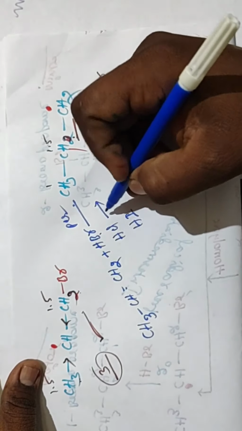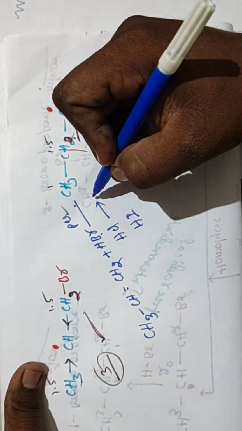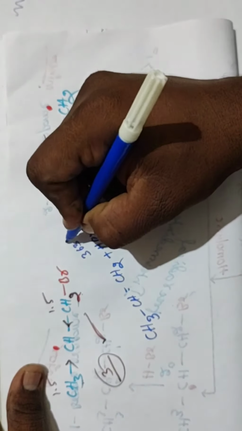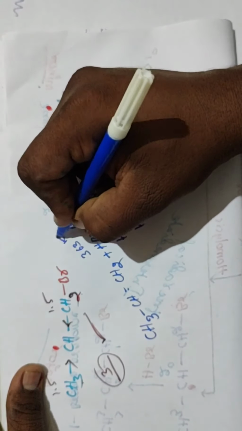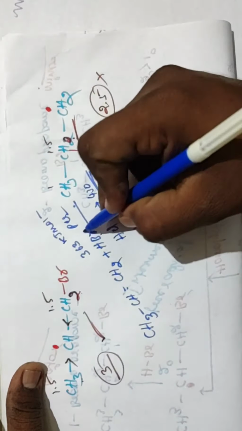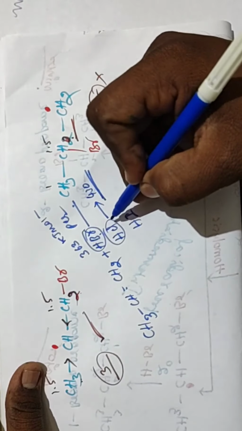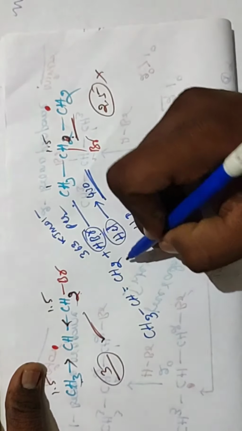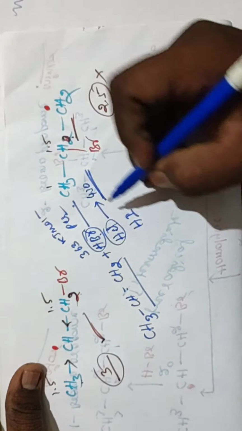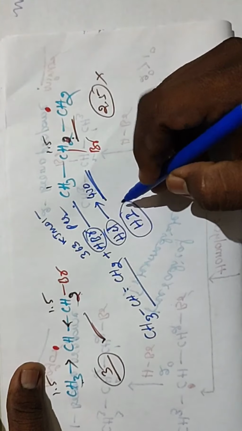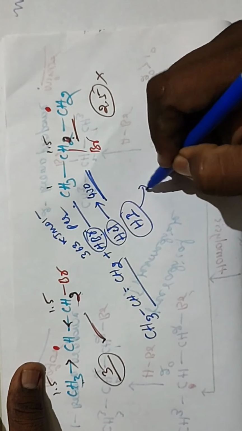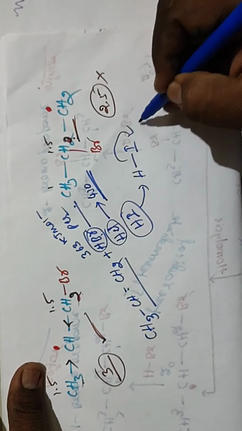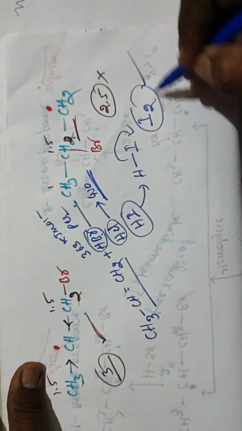So in the reaction, the bond energy of HCl is the maximum, 430 kilojoules per mole. HBr is 363 kilojoules per mole. So HBr has less bond energy than HCl. That is the reason HBr is more reactive than HCl in the reaction with alkene in the presence of peroxide. And HI is less reactive because of the homolytic cleavage of HI; the iodine is going to form I2 easily.